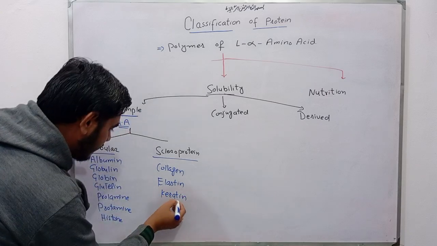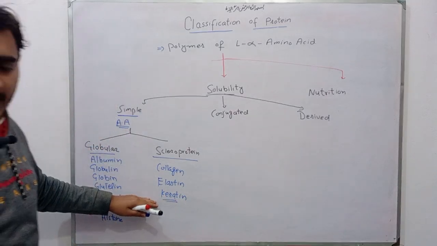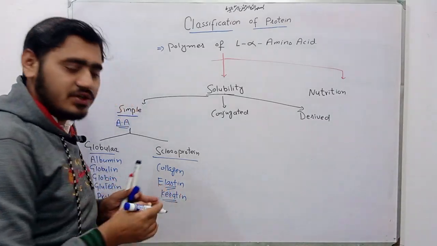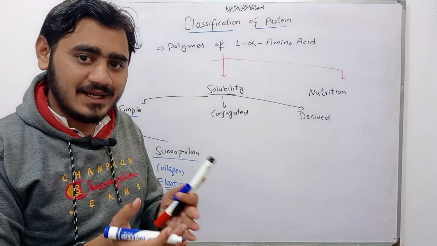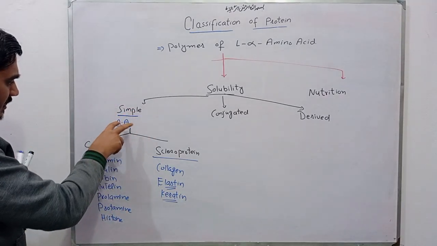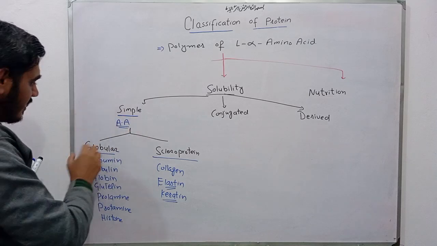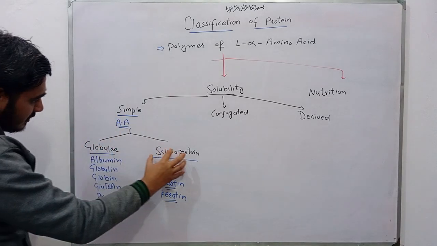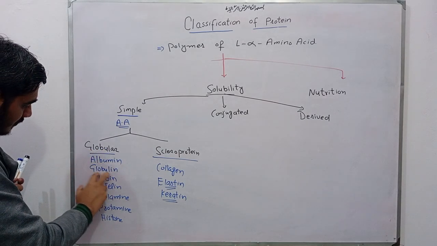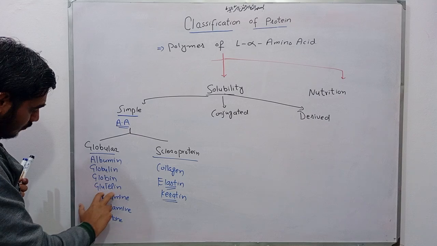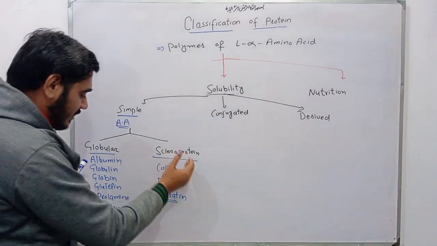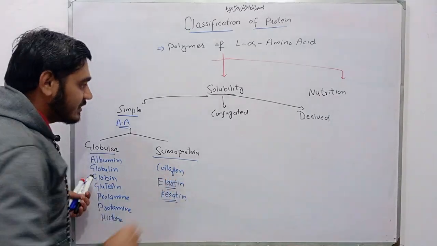This keratin protein is present in hairs and nails. This elastin protein is present in tendons, aorta, and ligaments. So the simple proteins are made up of only amino acids. They are classified into globular protein and scleroprotein. The examples of globular protein are albumin, globulin, globin, glutenin, protamine, and histone protein. Scleroprotein examples are collagen, elastin, and keratin.